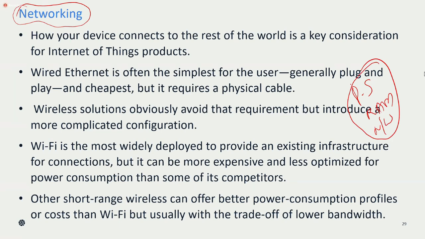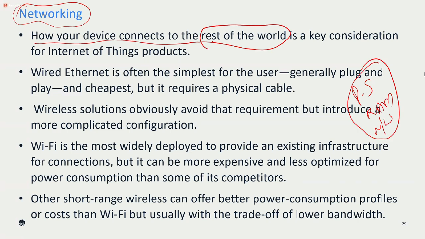That is why network is also one of the important parameters. Because we are using the internet, with the help of the internet you pass the information, or you can control the device, or you can communicate as you want.